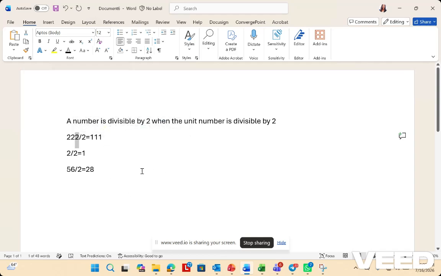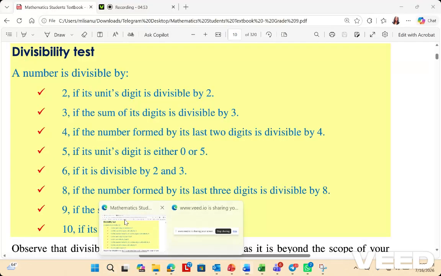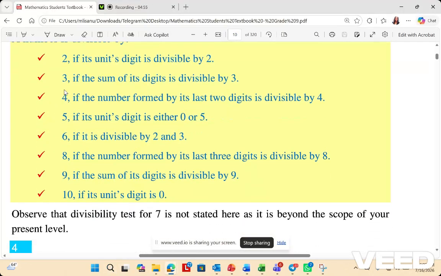Even numbers like 2, 4, 6, up to 8, we know are divisible. Other than that, with 4 digits or 5 digits, if the last number is divisible by 2, we say that number is divisible by 2.